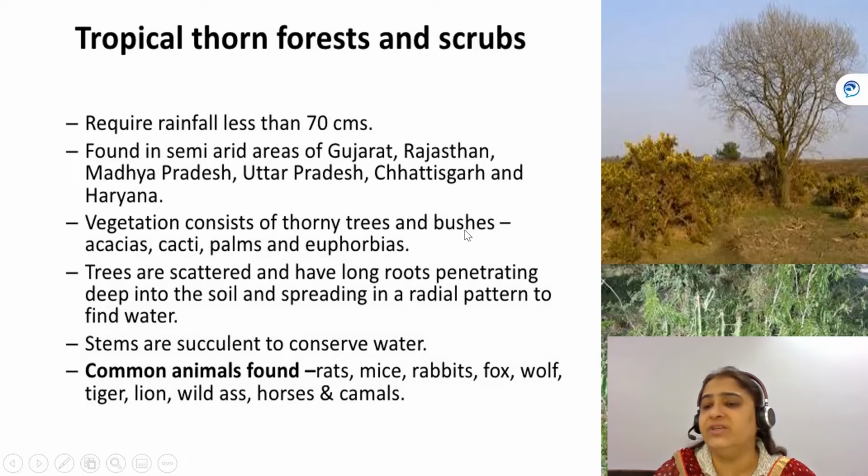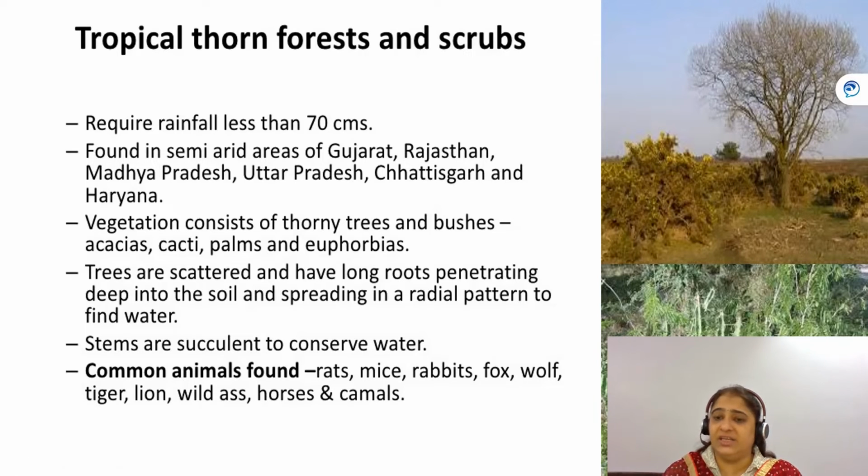The trees in these forests have thorny bushes. As you can see in the picture also, they have thorny bushes like cacti, euphorbia, palm, acacias, etc. The roots of the trees in these forests penetrate deep into the soil, and they have to go much deeper to find water, because these are arid regions.